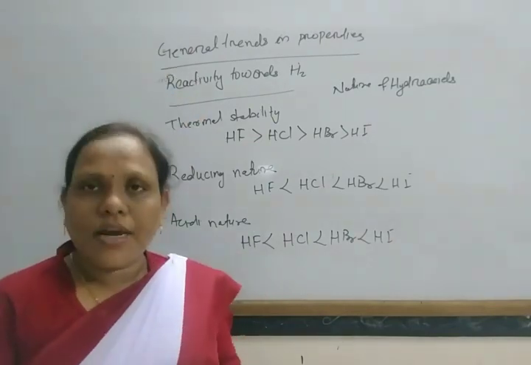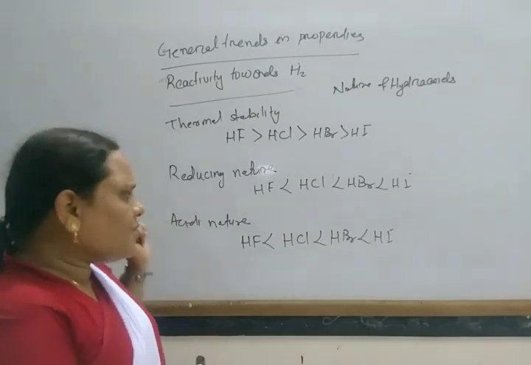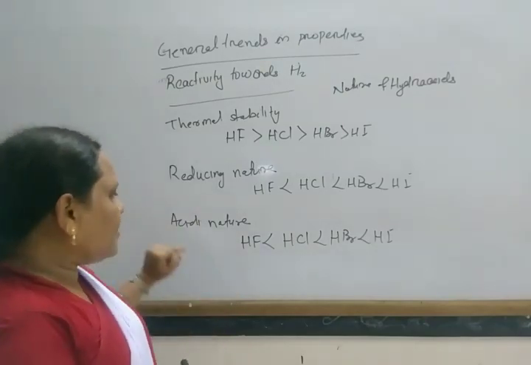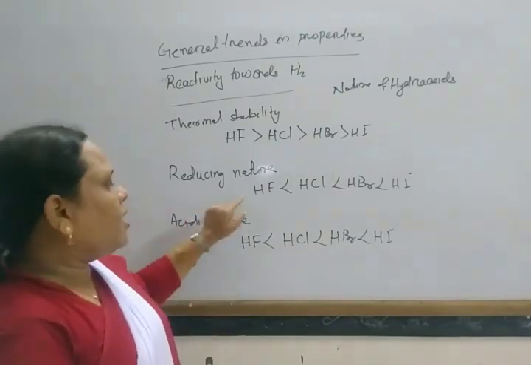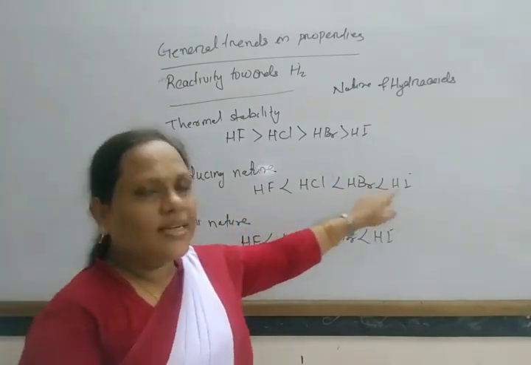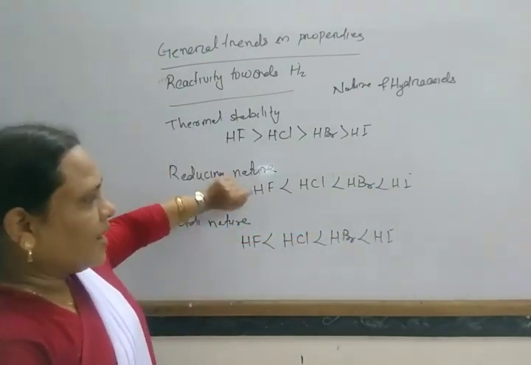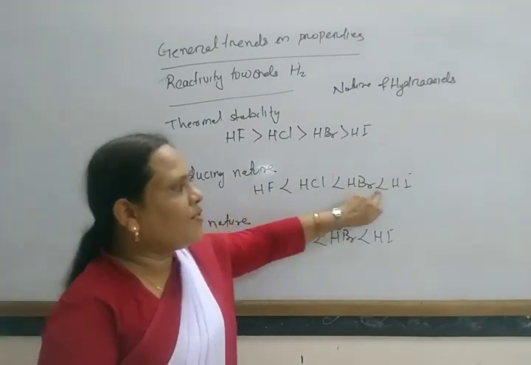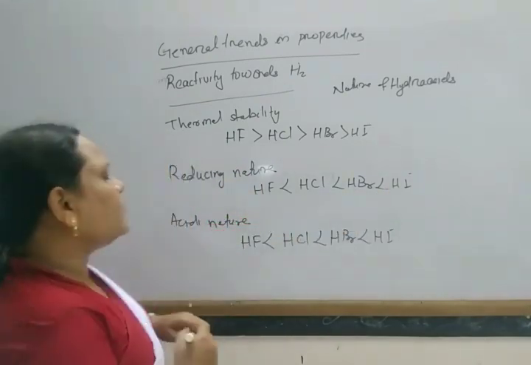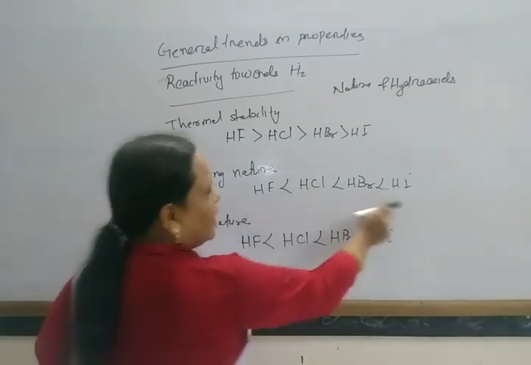So these are the natures of the hydroacids of halogens. Another thing I want to say here: the reducing nature of HF, HCl, HBr, HI is in this order. But if we omit the hydrogen, then all remain in ionic form, all as negative ions.